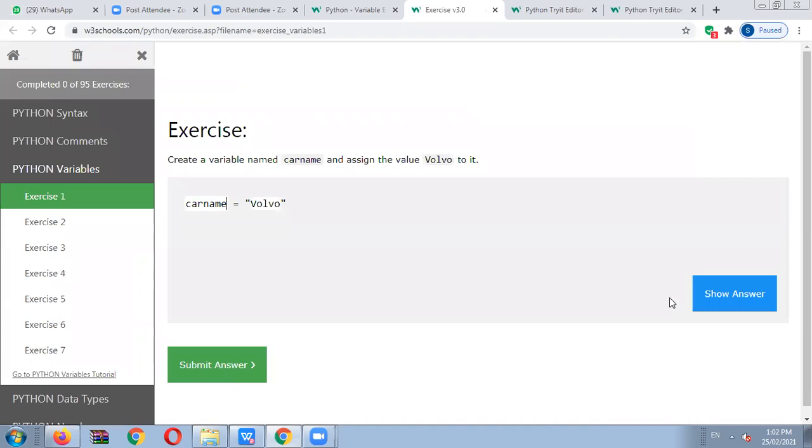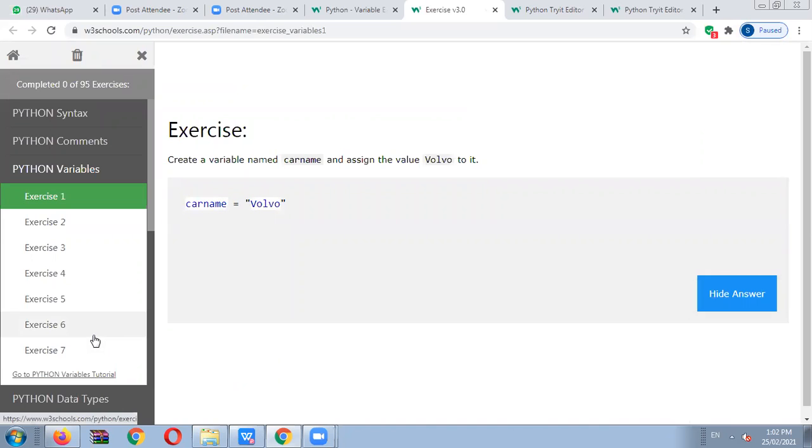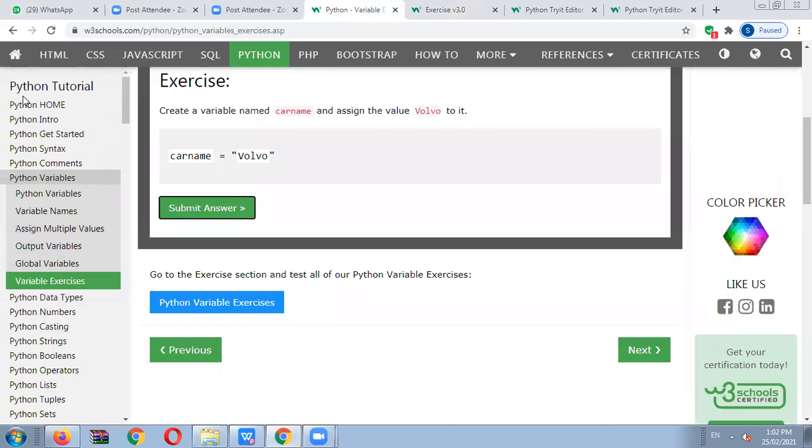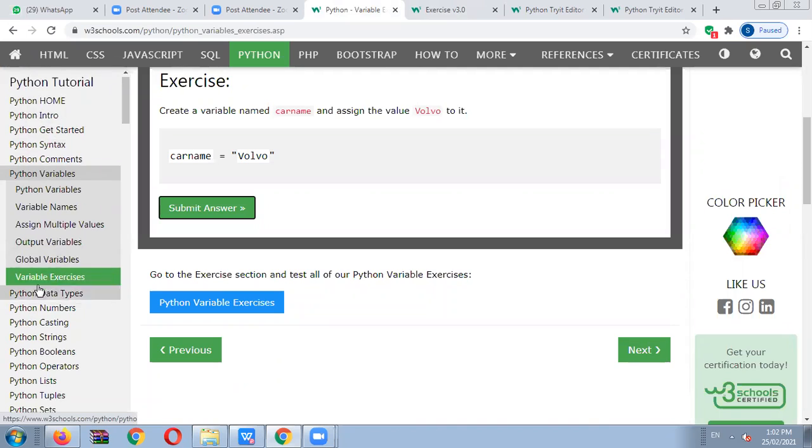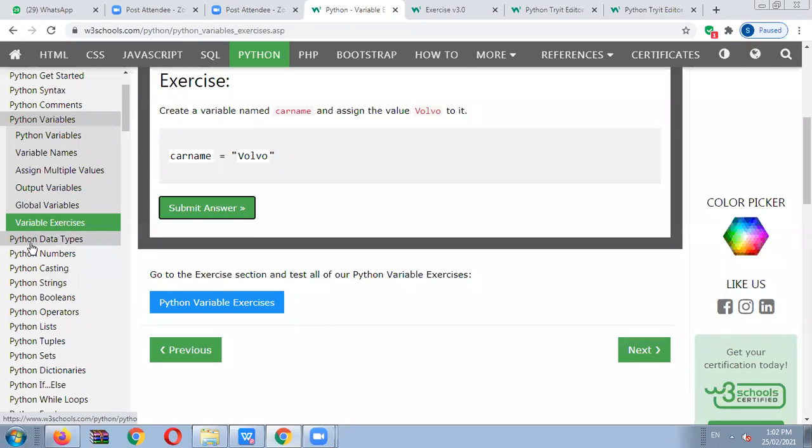The session will be ended for today's session here because less than 1 minute is pending. So the exercise will be completed here. Okay, there are a number of exercises available, but we have to take those in our next session. So thank you very much. Remember this point, we have covered up to the variable exercise. In the next session, we will discuss the Python data types. Okay, thanks a lot. Give me the reaction and exit from the lecture now. Yes, students, give me the reaction and exit from the lecture.